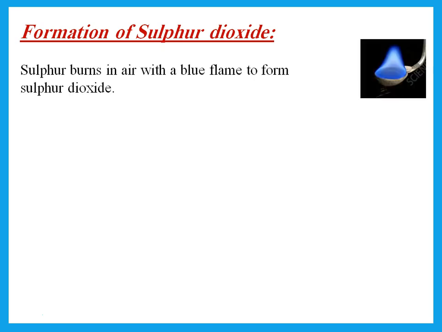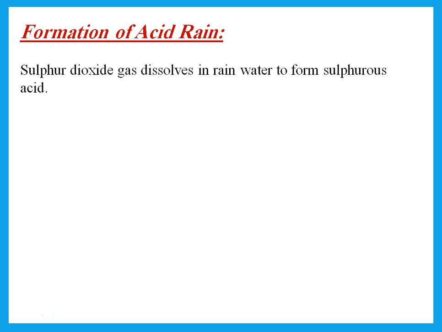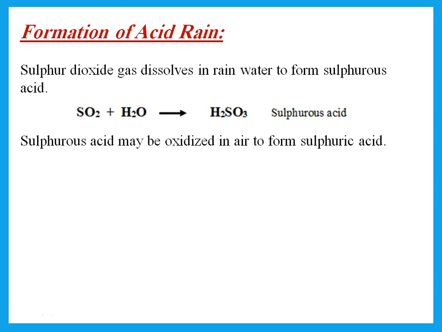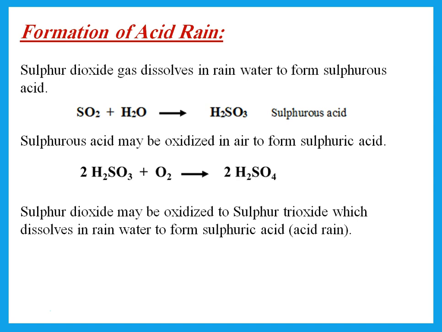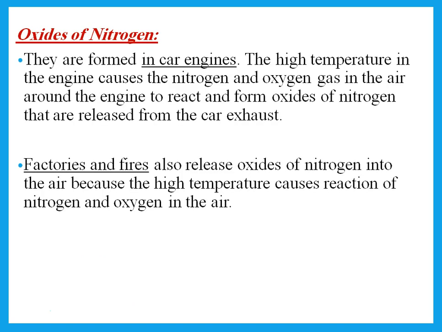So the sulfur dioxide, we said, sulfur burns in air with a blue flame to form sulfur dioxide. So if I burn coal that contains sulfur impurities, the sulfur in it forms sulfur dioxide, and the sulfur dioxide gas dissolves in the rainwater. Remember that when SO2 dissolves in water, it forms H2SO3, which is sulfurous acid. Sulfurous acid may then be oxidized in the air to form sulfuric acid, or the sulfur dioxide itself may be oxidized to sulfur trioxide, and this dissolves in rainwater to form sulfuric acid.